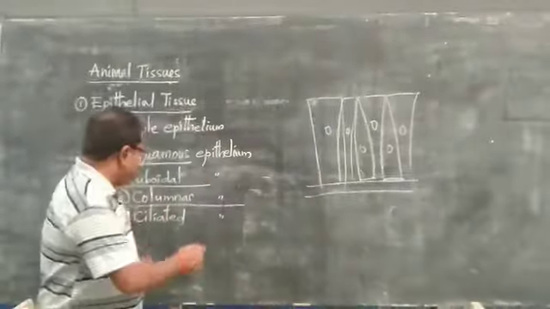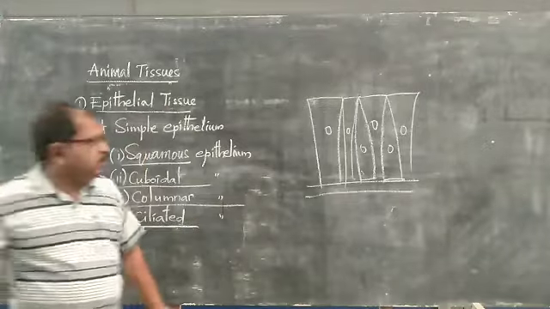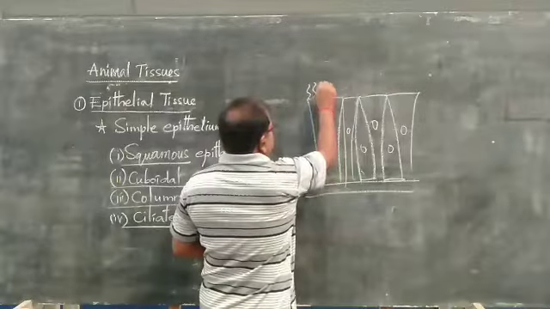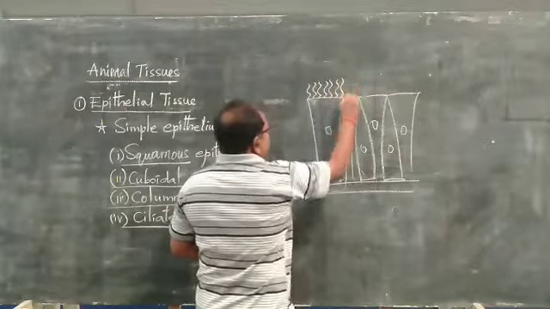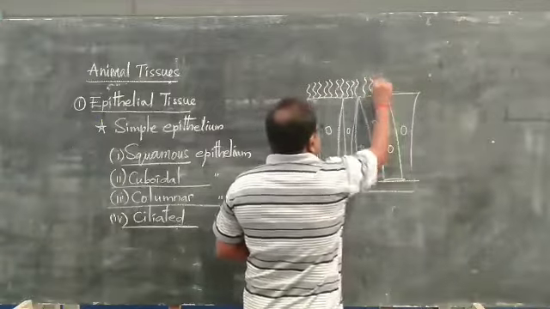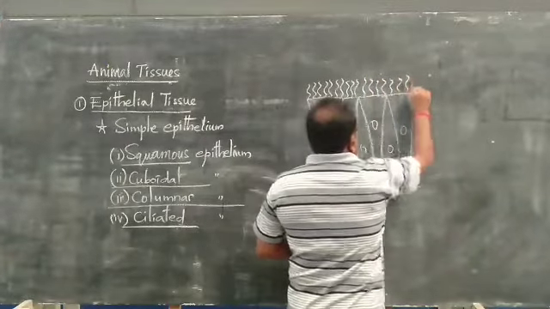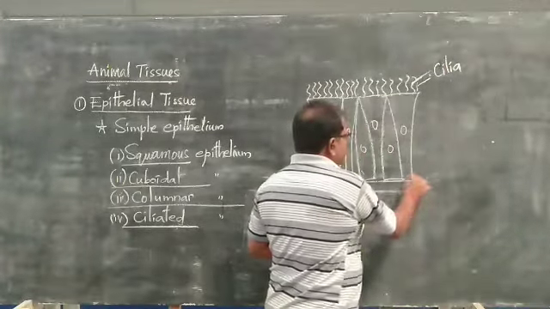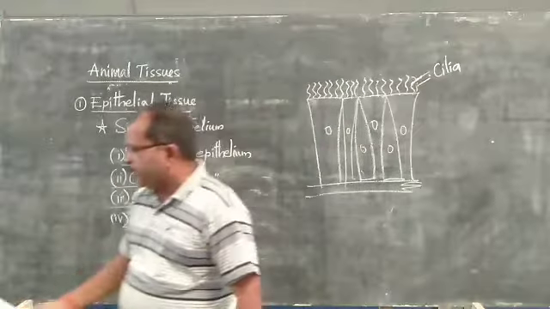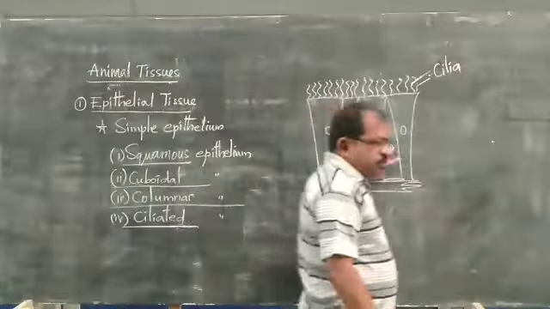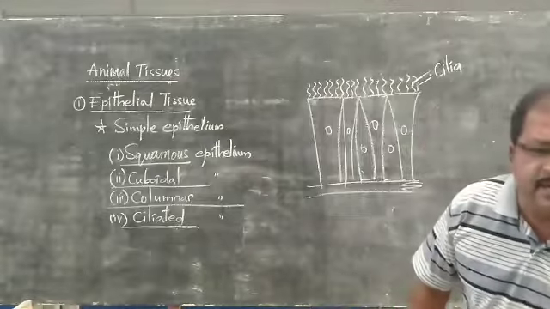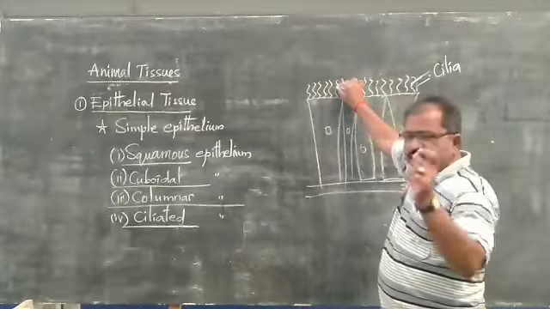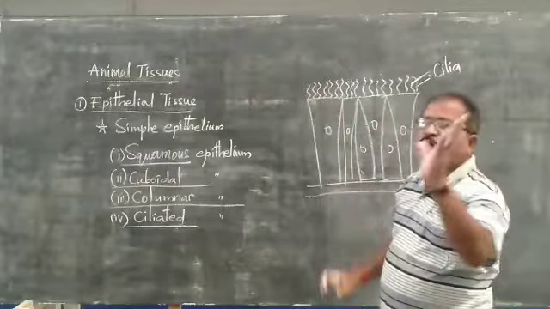Now let us move to the ciliated epithelium. It also looks like a columnar epithelium, but at the top of this epithelial tissue there are hair-like, thread-like projections, and these are called cilia. Because of these projections, this tissue is called ciliated epithelium. And these cilia are like the broom of our house.